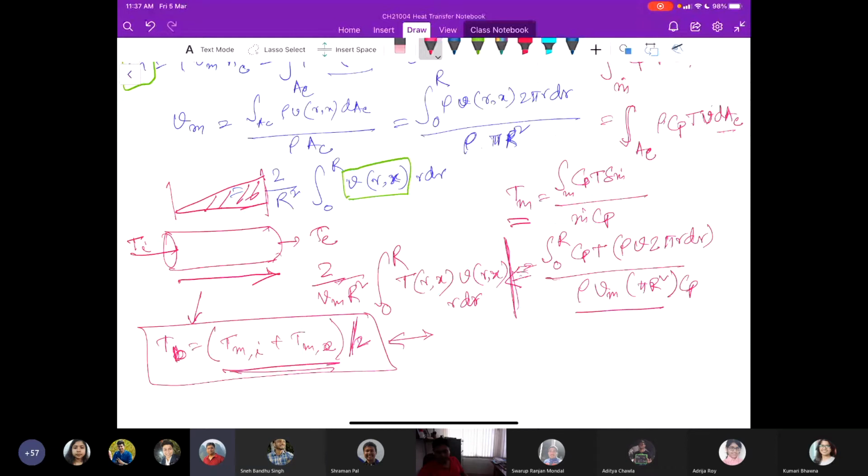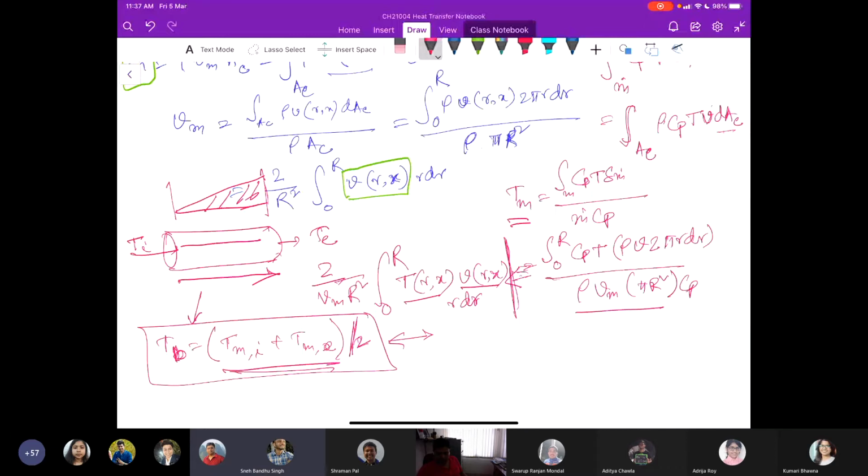Is it clear? But sir, by that expression of T mean which you have written, 2 by Vm R square integration, if we integrate it, then it will come out to be a constant. The temperature of the fluid is changing, which is a function of R and X. The velocity profile is also changing.